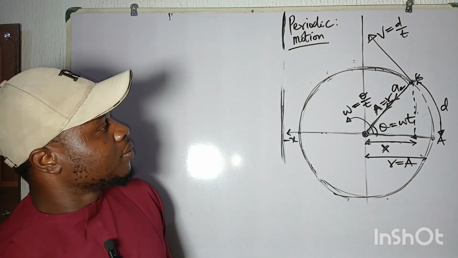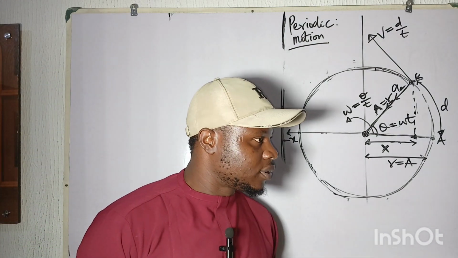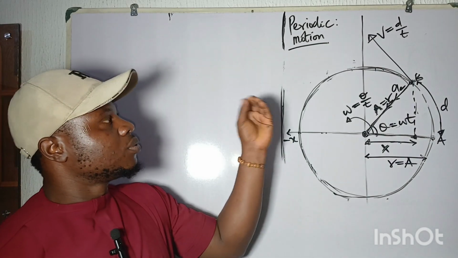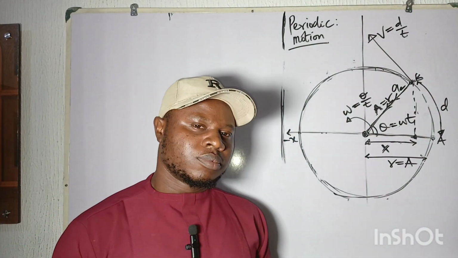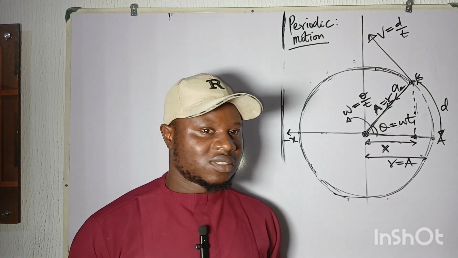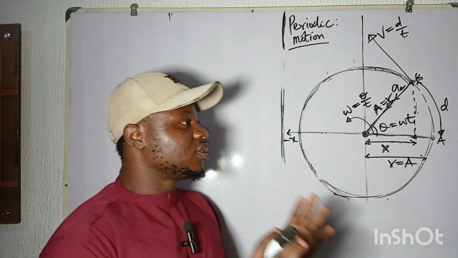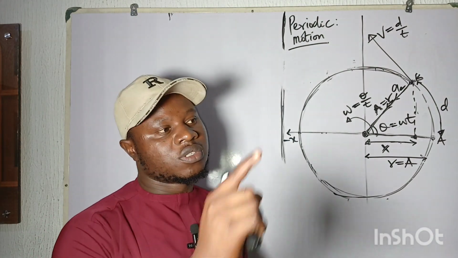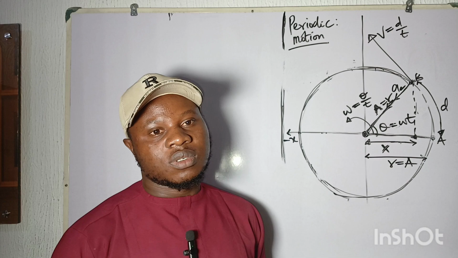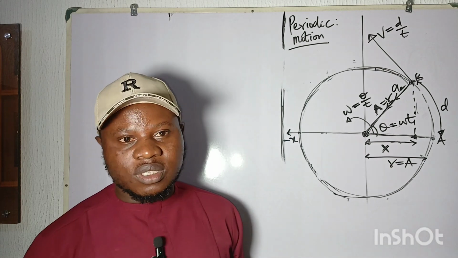Okay. Now, when you look at this topic, it's all about periodic motion. What is periodic motion? Any motion that can repeat itself. Any motion you observe where there is continuous repetition of that motion is called a periodic motion.